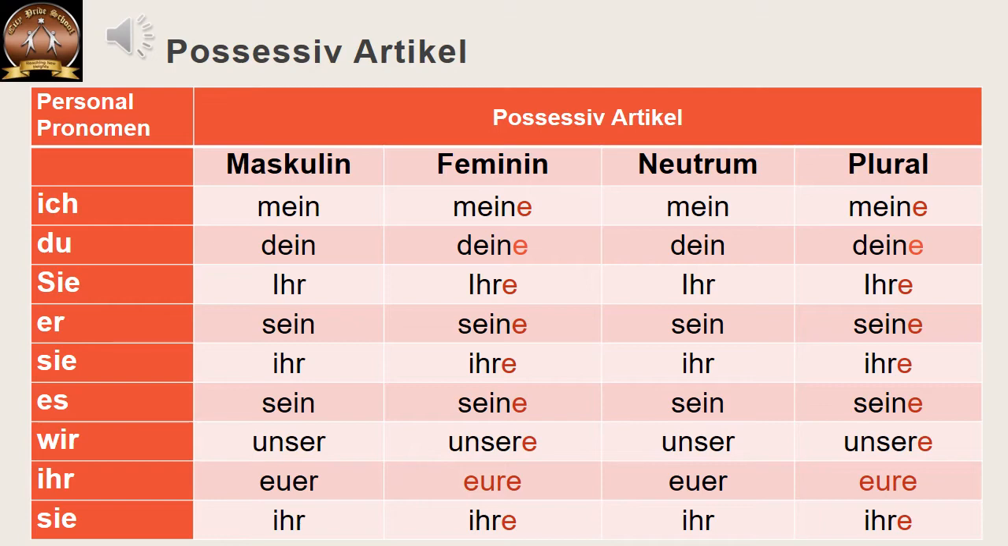So the next personal pronoun is es. Es is third person singular neutral gender. This follows a similar possessive pronoun like er. It is again sein or seine. Then we have plurals. First person plural is wir. Wir means we. The possessive pronoun is unser, meaning our.